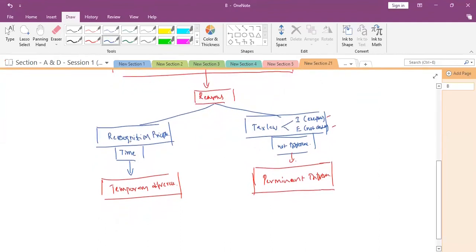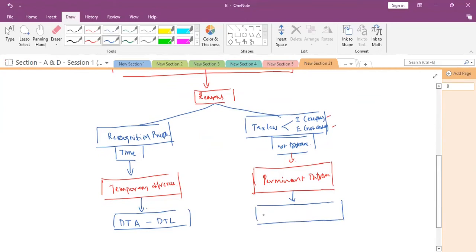So no adjustment is needed for the temporary difference. The time factor will adjust, and because of that, the deferred tax asset and deferred tax liability will arise. And permanent differences will not give rise to any deferred tax asset or deferred tax liability.